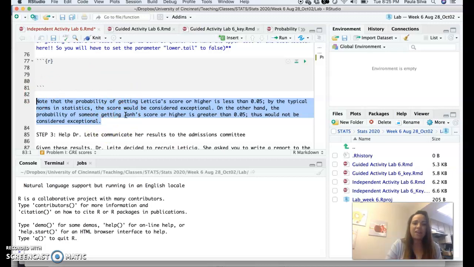And what I want you to do is to ignore this interpretation because this was not supposed to be there. And the reason I came up with this is because I used the wrong mean and standard deviation. I used the data referring to the verbal GRE score, and I asked you to use the data from the quantitative GRE score.